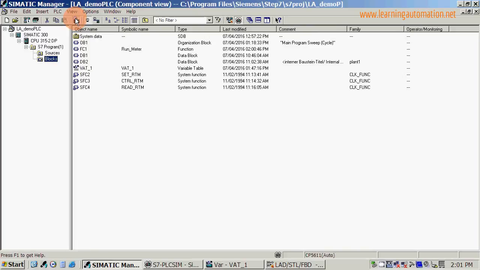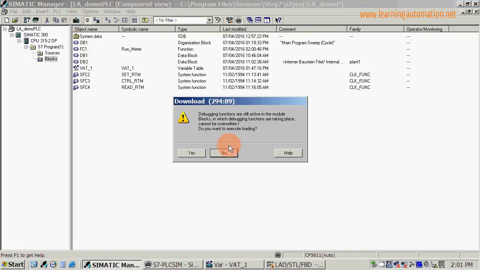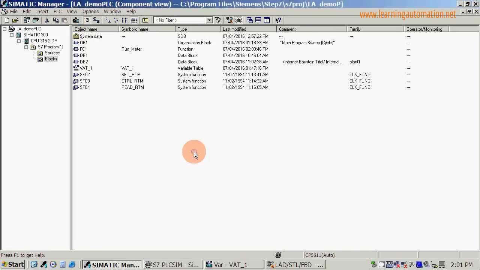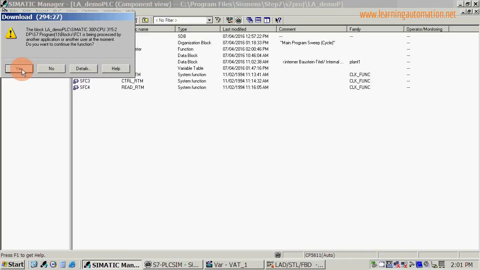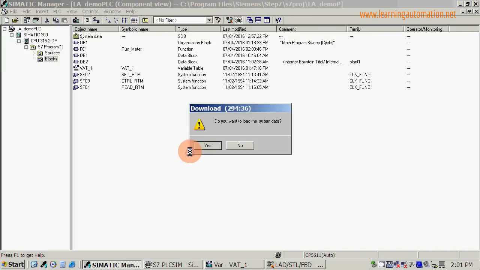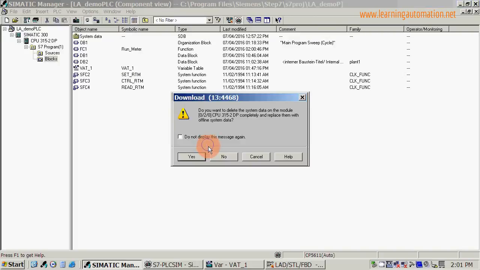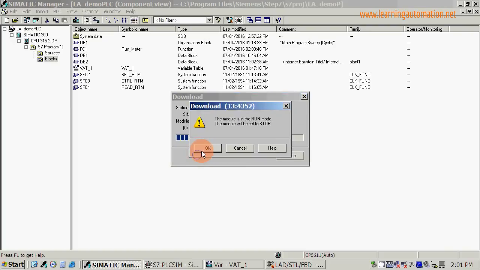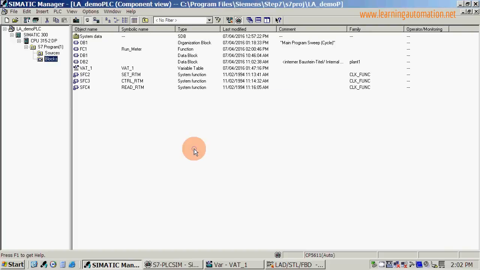And we'll have to download all the blocks together. So I'll just download the lot. Okay, so now we have all this in our PLC.